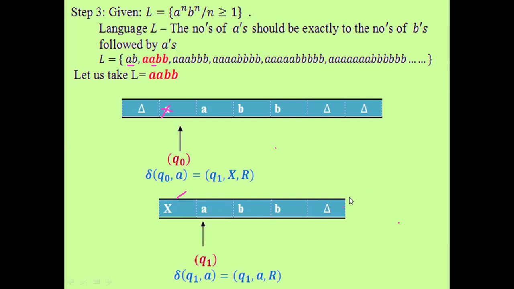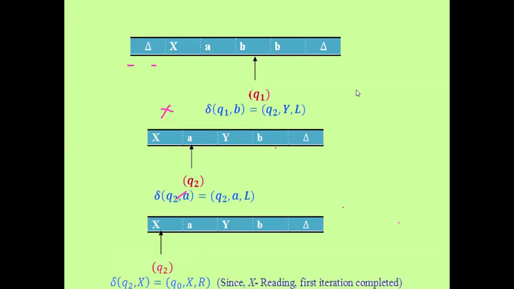Next, we come to the leftmost B, that is in q1. The A was already replaced, and now you check again and come to B. What is q1 comma B?